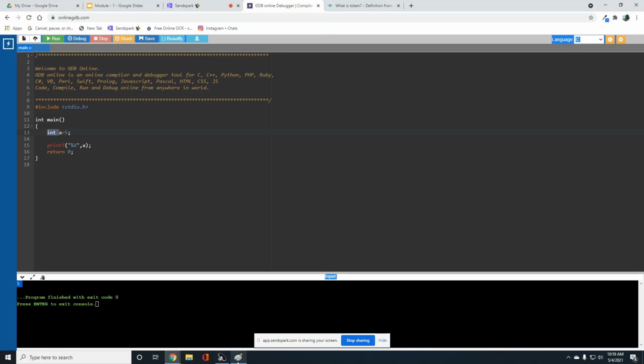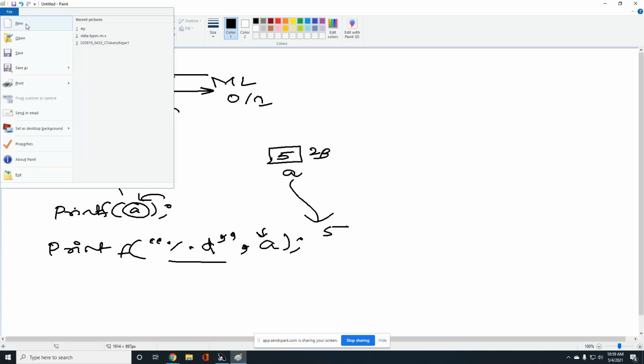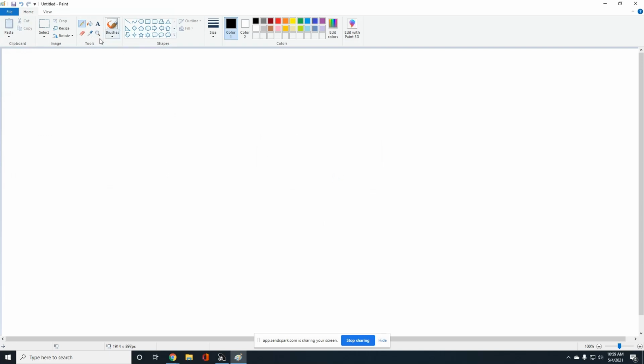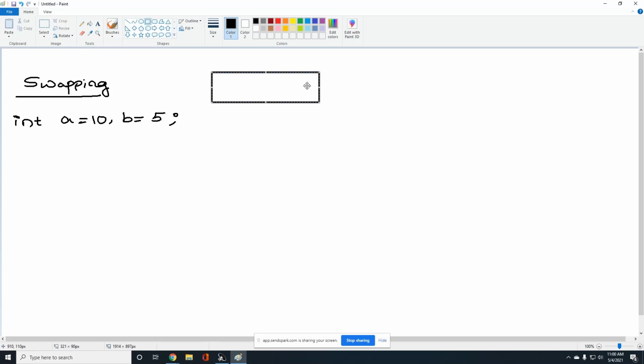Let's see a small program. We all know swapping of two numbers. So, how do we perform swapping of two numbers? Simple swapping. I have int a value 10, b value 5. I want to swap these two numbers. So, by reading this, memory will be created for the variables a and b, right?